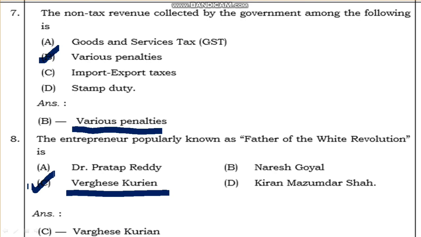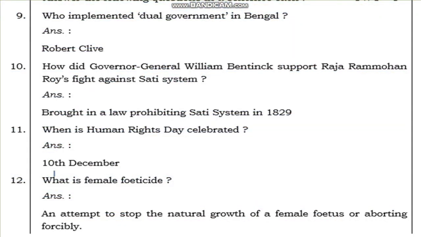Listen carefully. The next question is, who implemented dual government in Bengal? It's a one mark question. Who implemented the dual government? Robert Clive. So here Robert Clive implemented the dual government system, students.